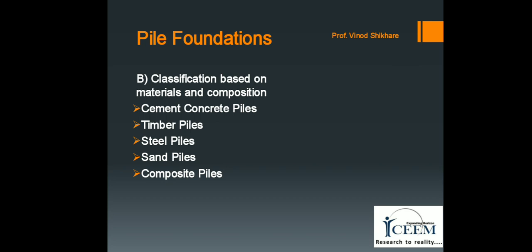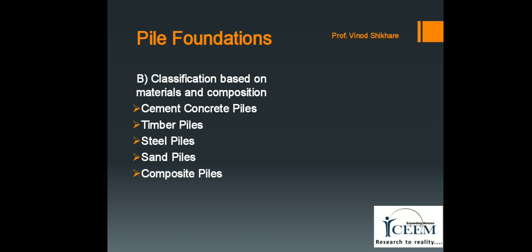Then classification of pile foundation according to material and composition used for pile foundation. First one is cement concrete piles, timber piles, steel piles, sand piles, and composite piles.